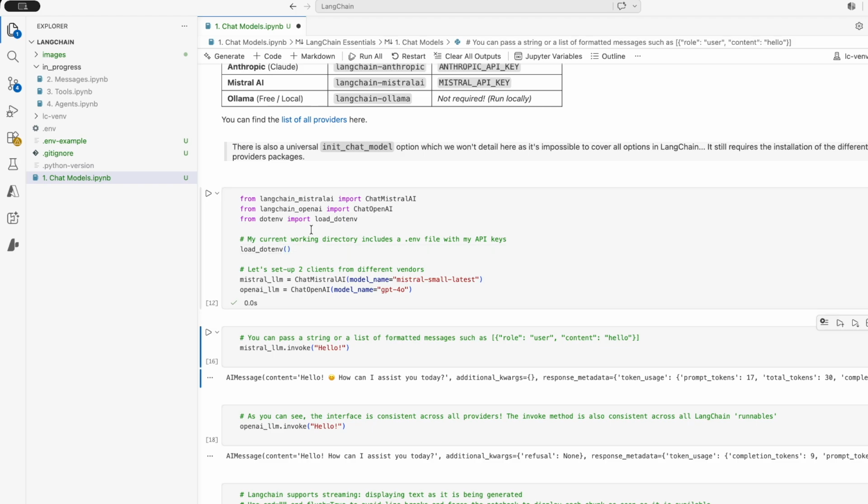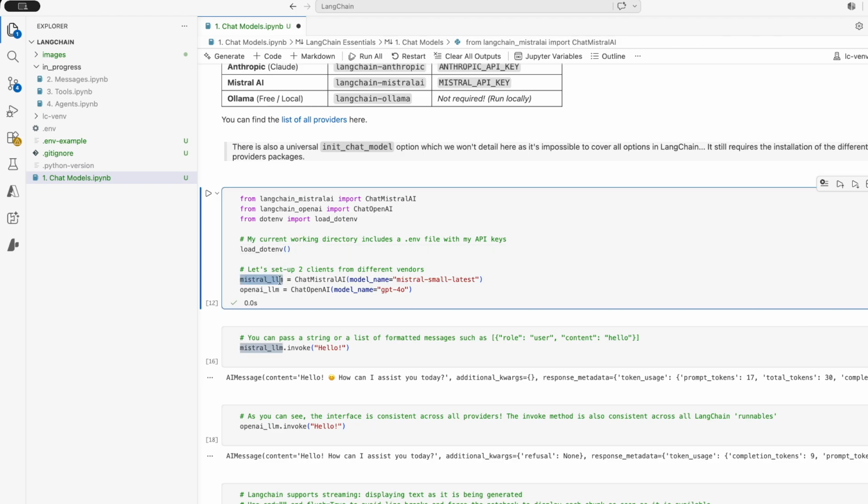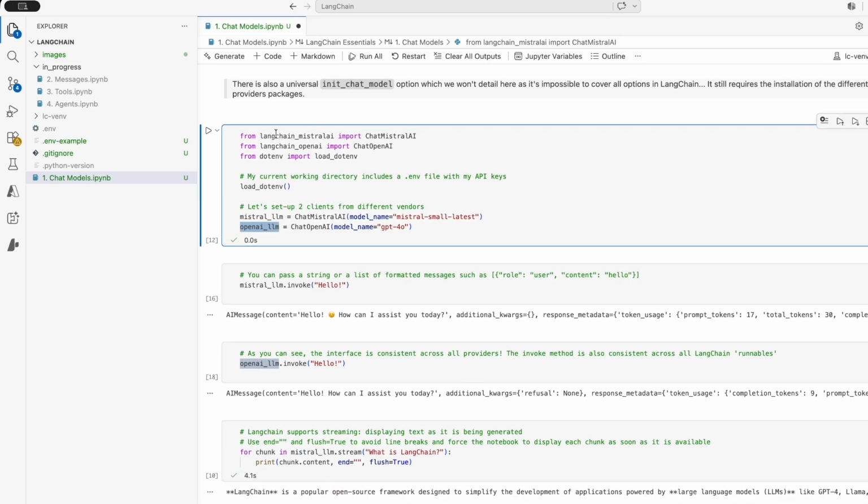And after that, I'm creating two LLM clients. I use one for Mistral and one for OpenAI, so I can show you how you easily switch between the two. So here I took from langchain_mistralai ChatMistralAI, and from langchain_openai ChatOpenAI. Notice that unlike the packages, when you install them, it's not a dash, but an underscore when you import the package, as usual in Python.